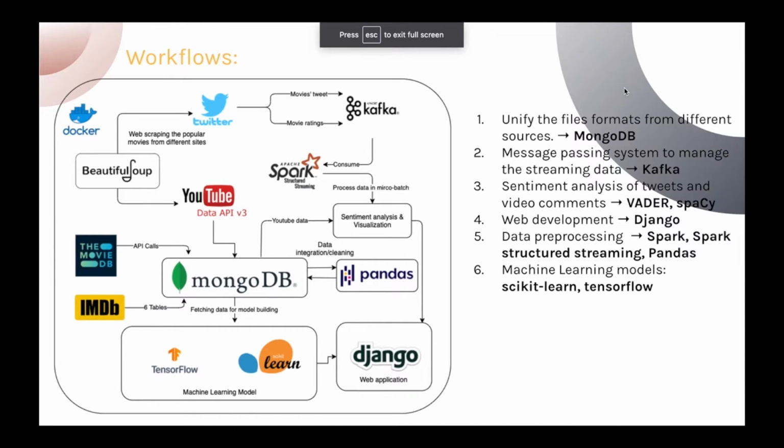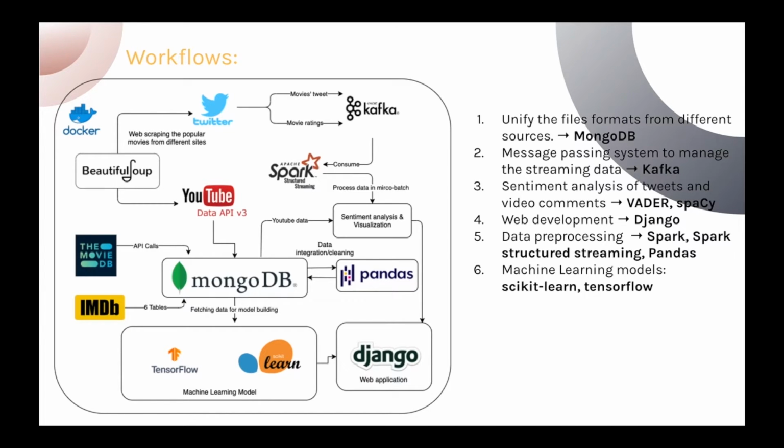Here is the general workflow of our project so far. We collect and integrate data from multiple sources into MongoDB, and we've deployed our MongoDB as a Docker container. The related data are put together and fetched together, so there's no aggregation needed. In the future, our model can query data from MongoDB easily.